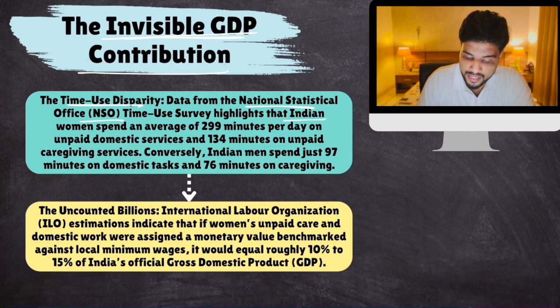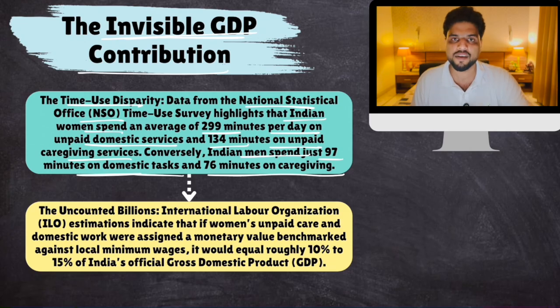It highlights that Indian women spend an average of 299 minutes per day on unpaid domestic services, 134 minutes on unpaid caregiving services to elderly or children. Indian men just spend 97 minutes on domestic tasks and 76 minutes on caregiving.